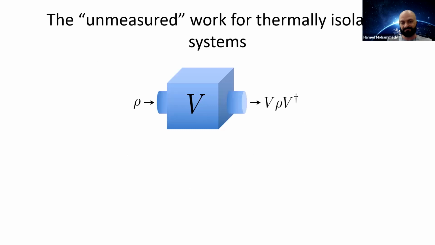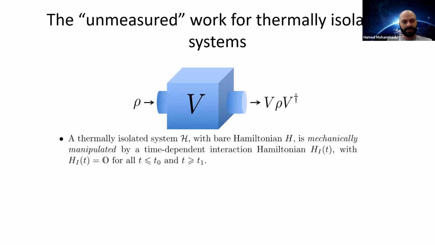Consider a device seen as a black box where a system, initially prepared in an arbitrary state rho, enters the device and undergoes a unitary evolution V, thereby exiting this device.